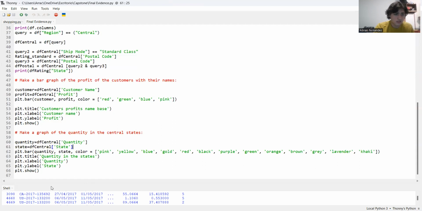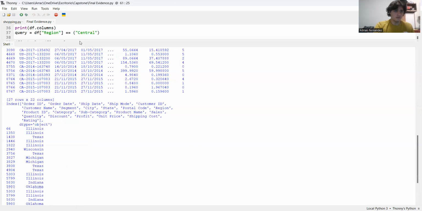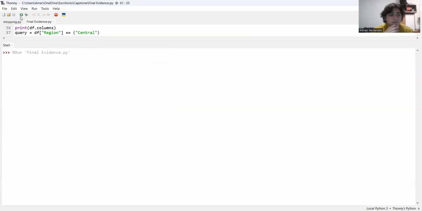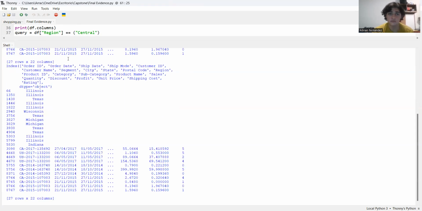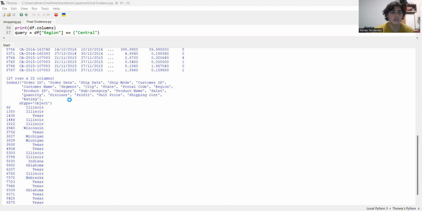So let's run the shell. Let me make it bigger so you can find all the stuff. So let's go run. As you can see, there's no error in it. And here is the first graphic. Let it charge. As you can find, you can move the mouse and check all the names here in the down part to the right. And if you move the mouse, you can find the names.